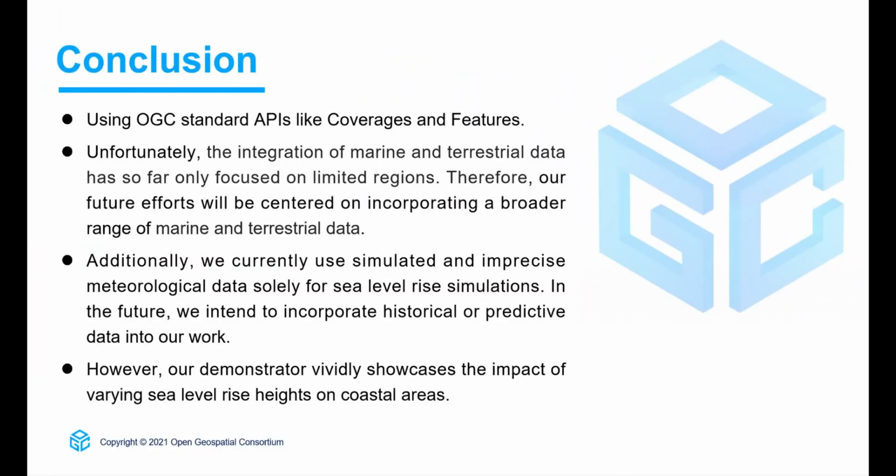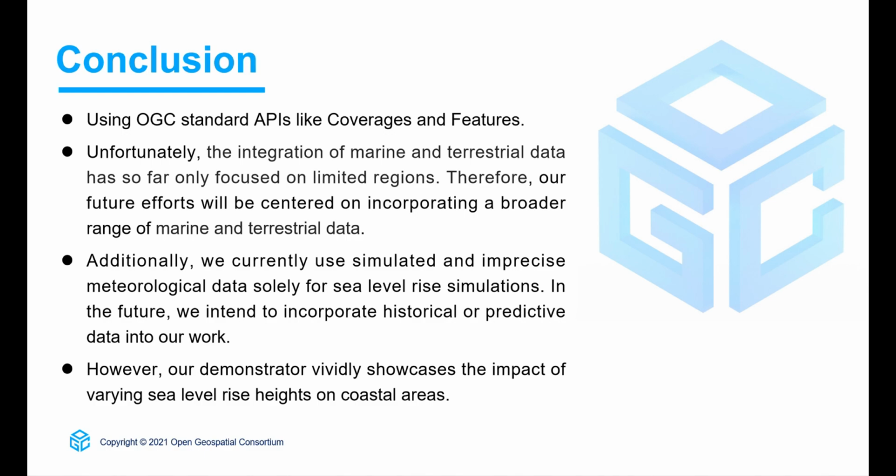In summary, in this project we used OGC standard APIs like coverages and features. Unfortunately, the integration of marine and terrestrial data has so far only focused on limited regions. Therefore, our future efforts will be centered on incorporating a broader range of marine and terrestrial data.